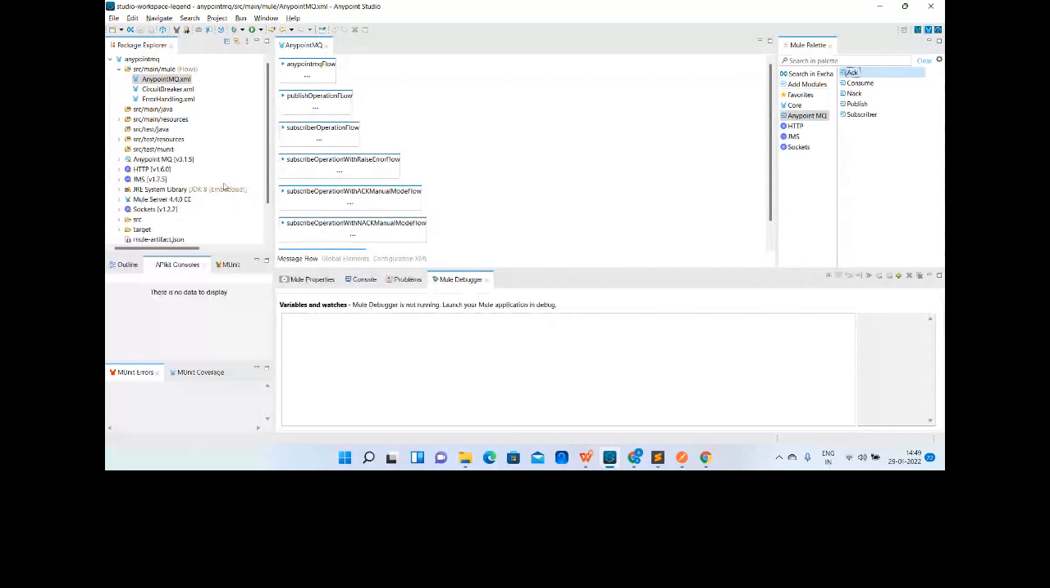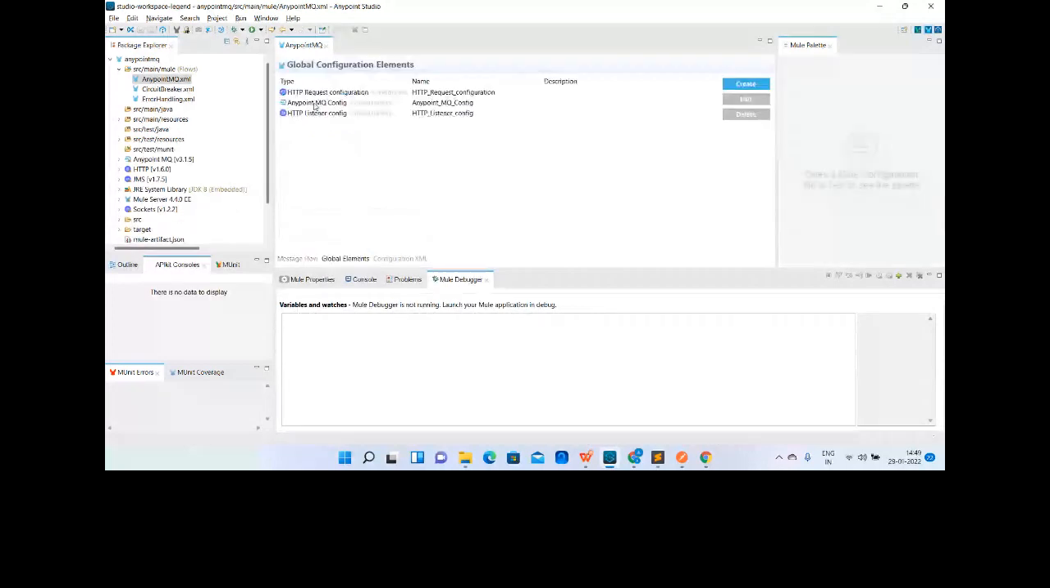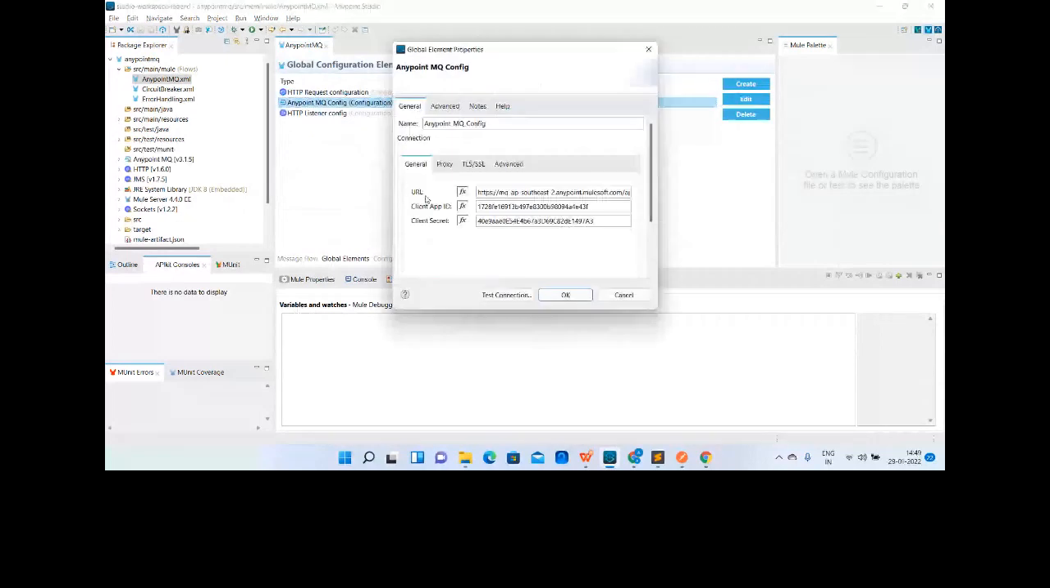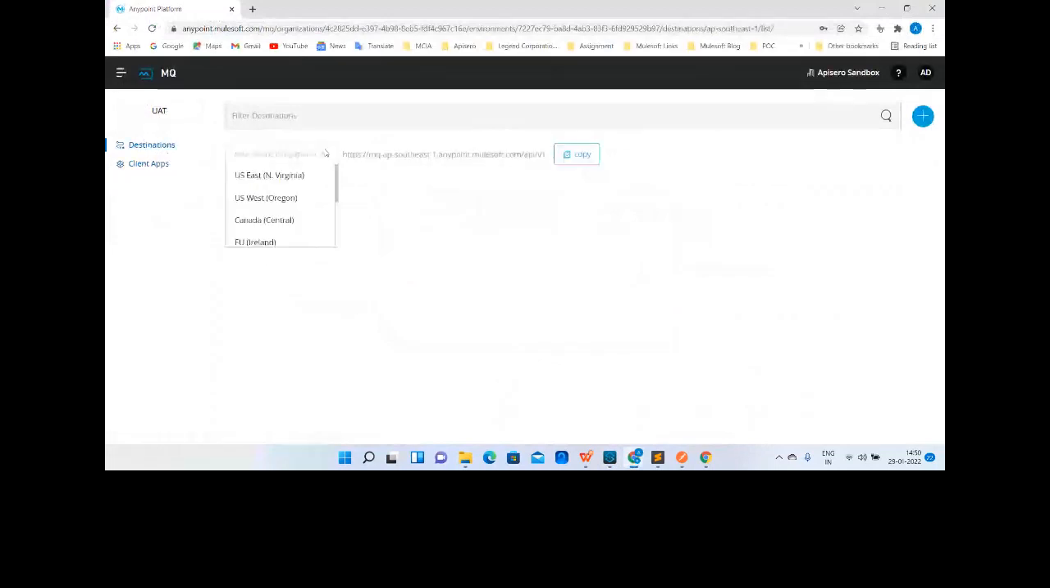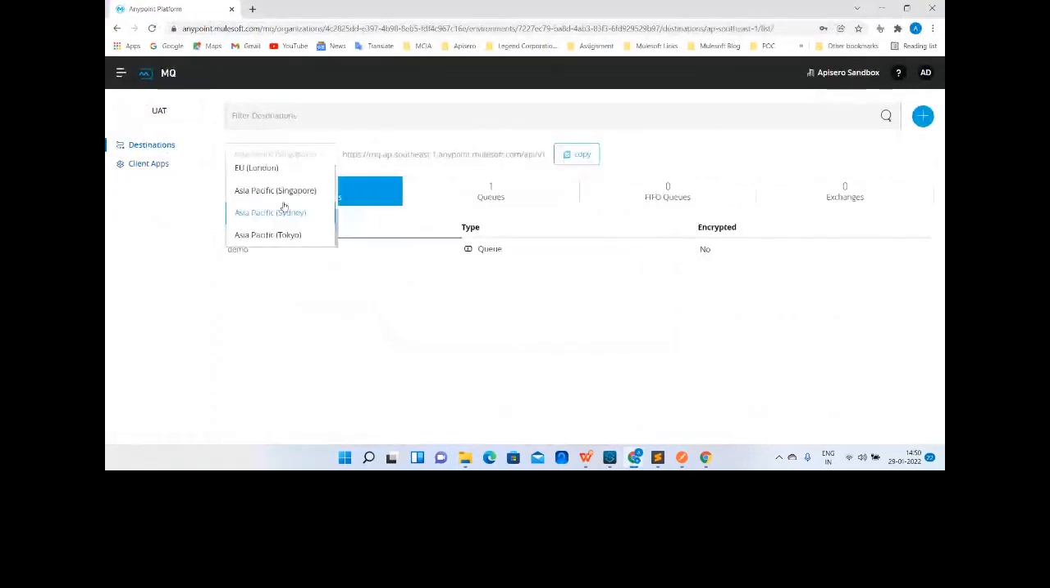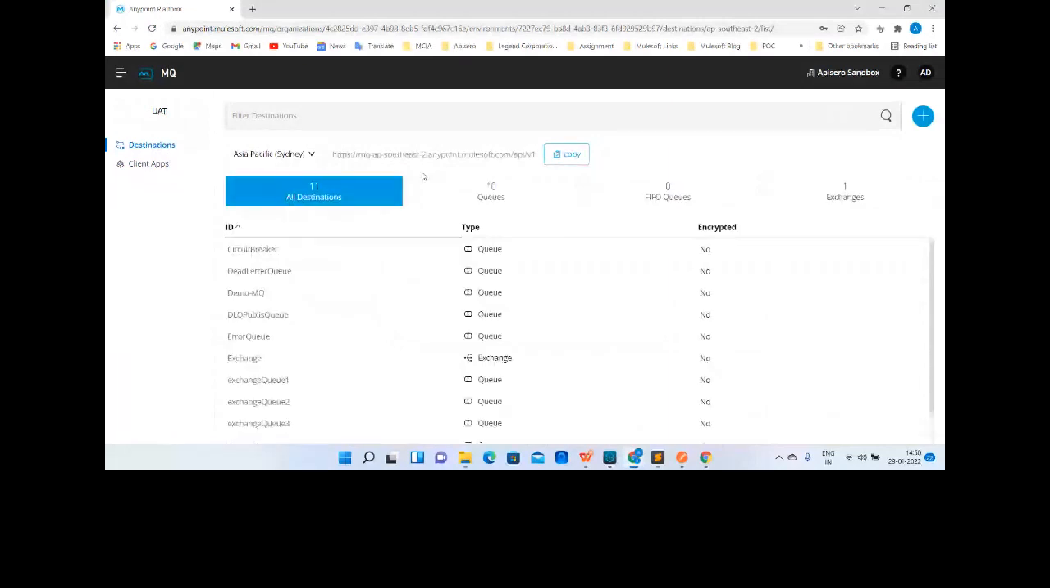So for that we have to set up the configuration, which says, this is your URL. The same URL I have used. Let me show you the URL. I have already created it for our demo purpose, so let me open that. This is the URL we are using, and this is the client ID and client secret, which I have already created. So I'm using that.